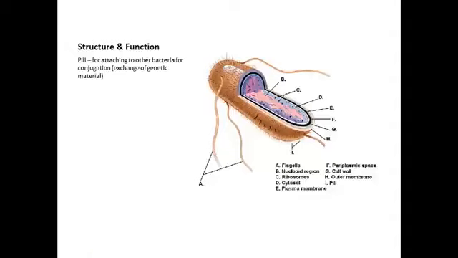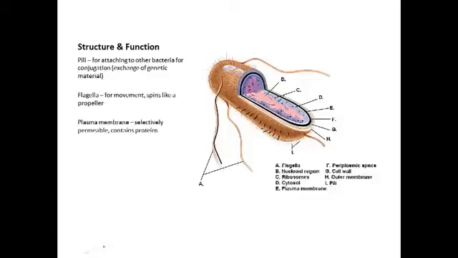The pili are these hair-like projections. Pili is plural for pilus, or pilus, I'm not really sure. But these hair-like projections are used for attaching to other bacteria so that they can exchange genetic material. They also have flagella, these long appendages which rotate like a propeller and are for movement.